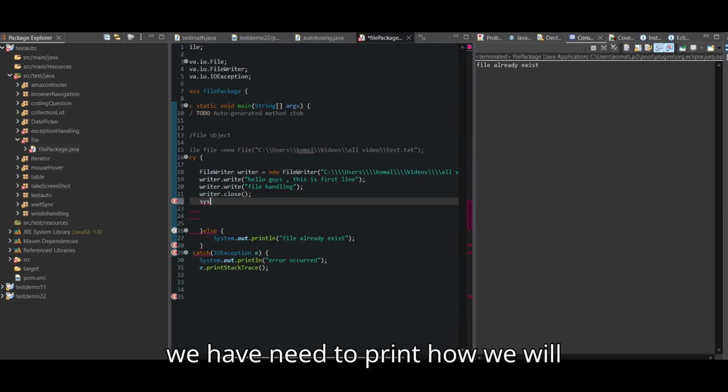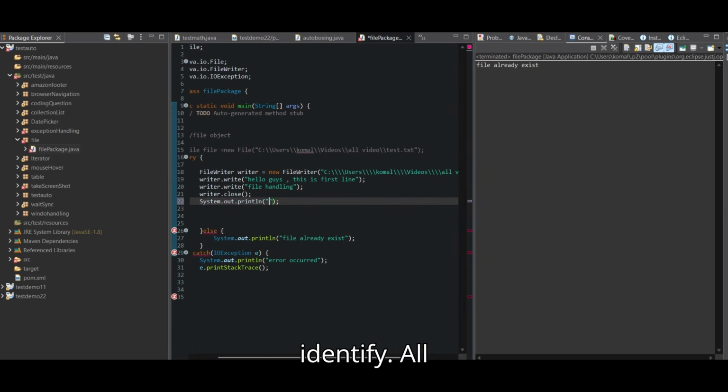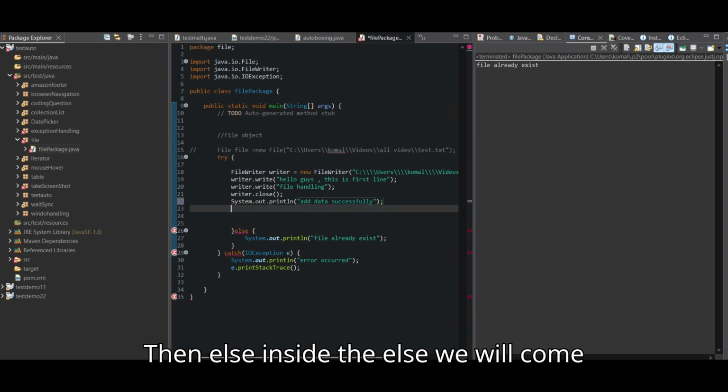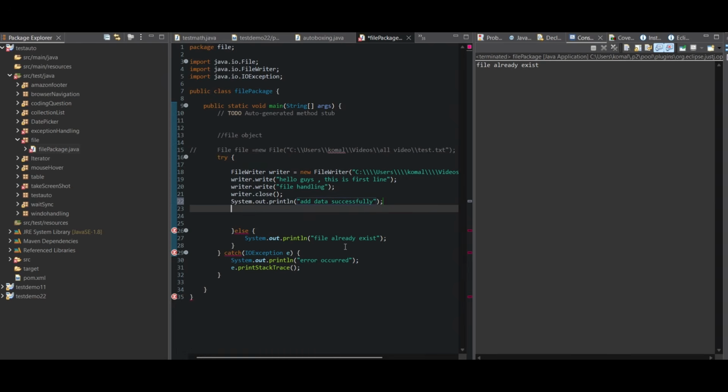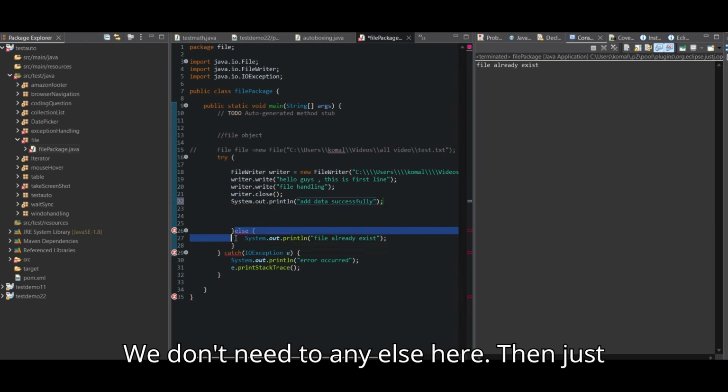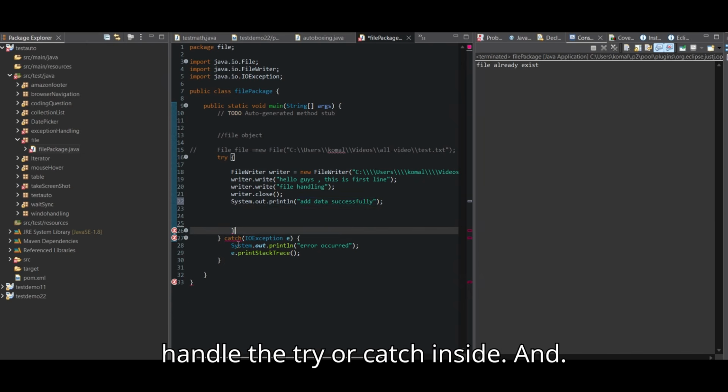Then we need to print how we will identify it: added data successfully. Then inside the else, we don't need any else here, just handle the try catch inside.